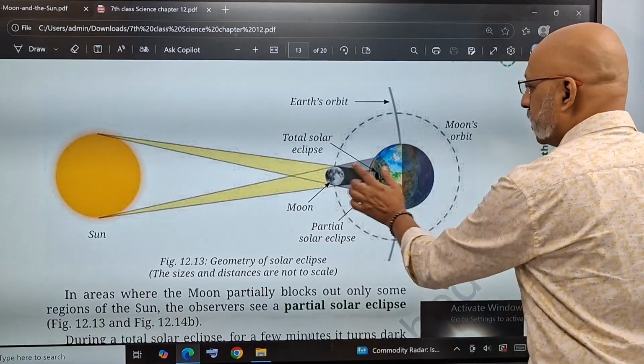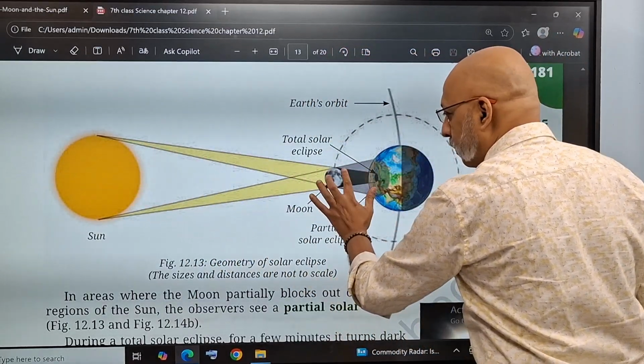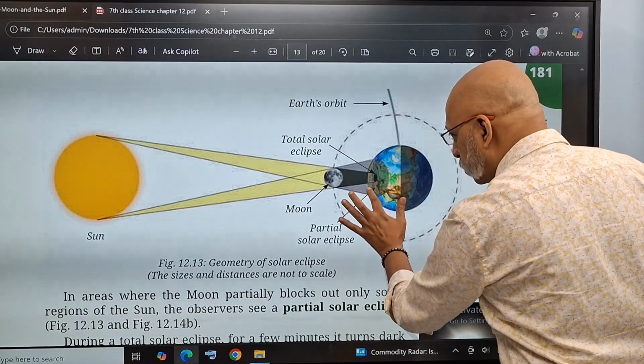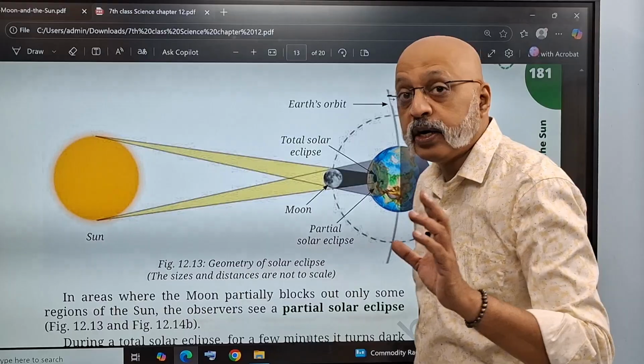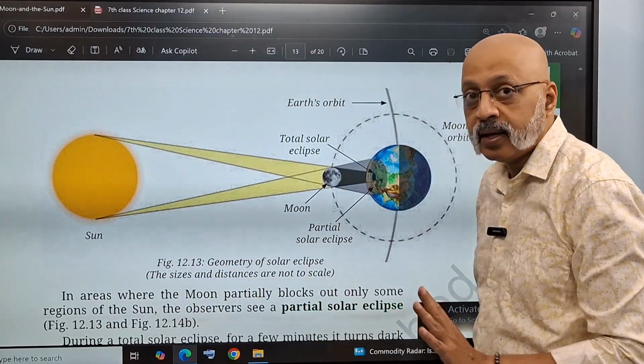So this is the earth. This is the moon, which is much smaller. And this is the sun. So when the sun's light is coming, the moon is kind of blocking. So at this side, this shadow that you are seeing, this entire portion that you are seeing will be total solar eclipse, because here it is looking like it is completely blocking the entire space.